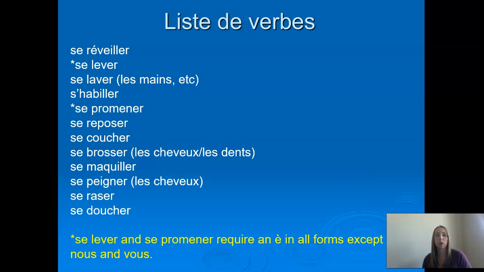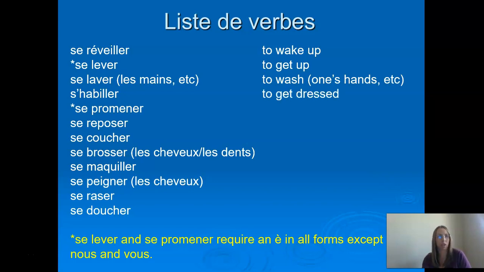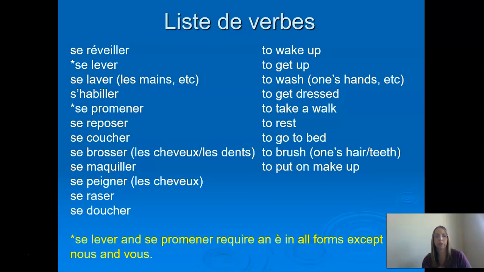So here are the verbs that you've been working with from your vocab, right? So we should all obviously be practicing what these mean because we can't just walk around randomly conjugating verbs and not know what we're saying. We want to be able to put them into context. There, you'll notice that there is an asterisk next to a couple of them. And also notice most of these are verbs that have to do with our daily routine, right? We've been talking about getting up and all of that. Se promener and se lever. It's not a big deal for writing because when you communicate and you're just talking, you're not going to notice the difference. You're still going to understand people.